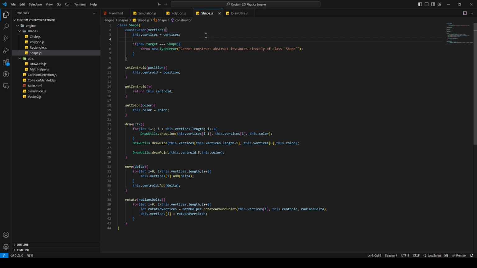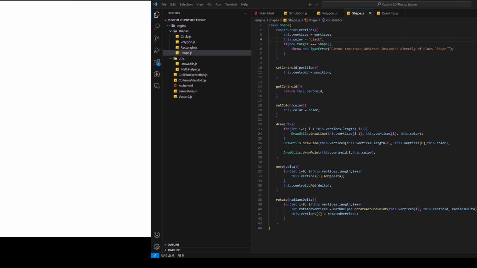So go to shape.js, and under this.vertices, I'm gonna say this.color is equal to black, and then we don't have the bug anymore where all the lines are just green. There we go. Now everything works as expected.